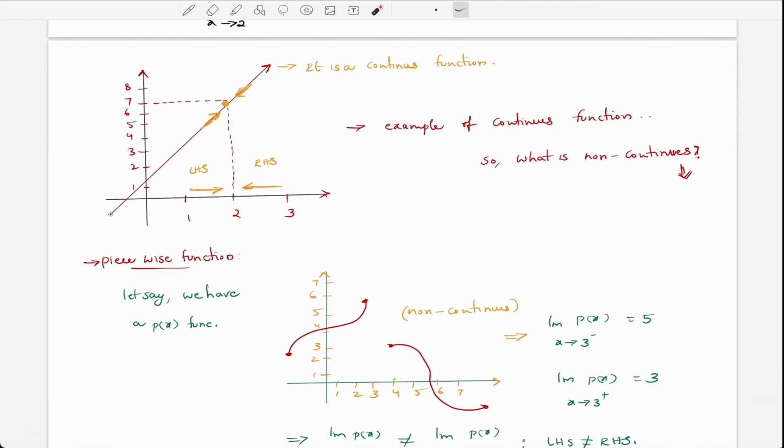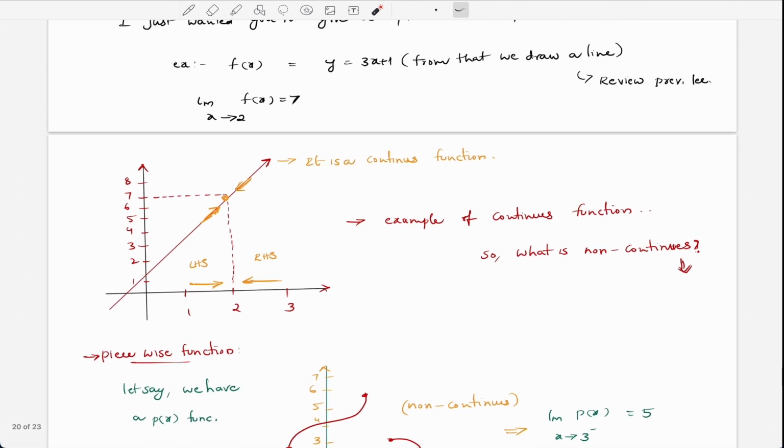If we draw a plot from this equation, y equal to 3x plus 1, the line looks like this. We simply plot this value, and the answer is going to be 7, right? The f of x is equal to 7. This is an example of a continuous function. If it is continuous, then what is non-continuous? Just wait a few minutes, you are going to get it. I just want to make this clear with this example.